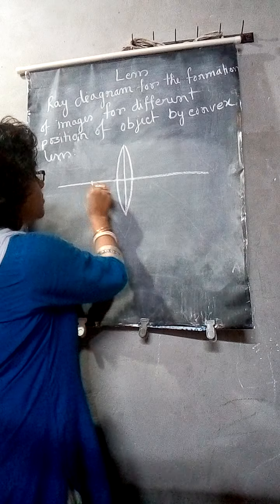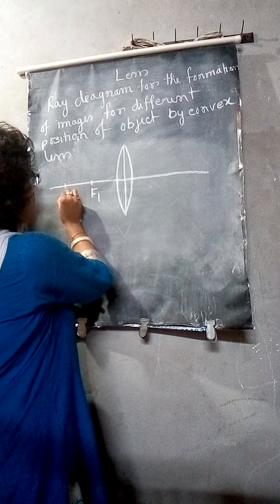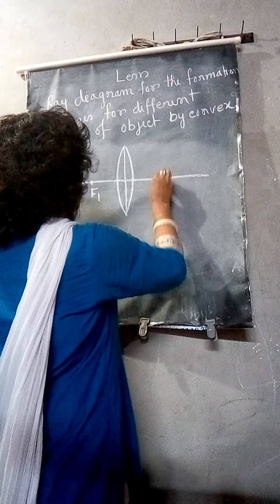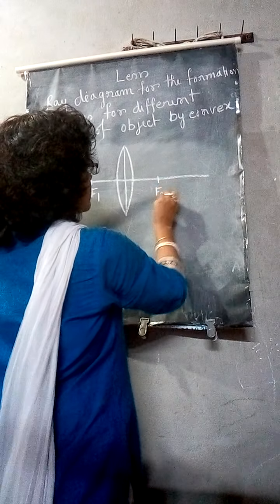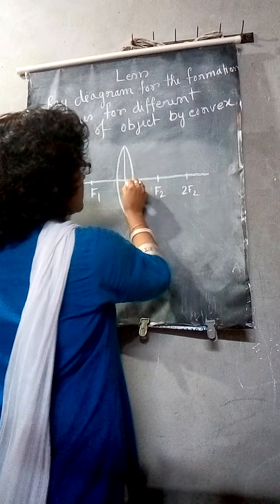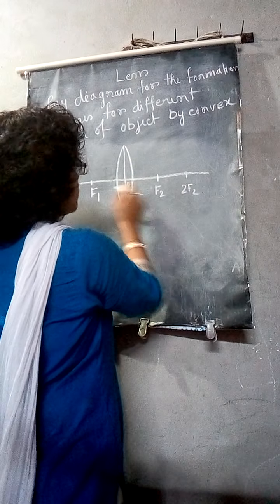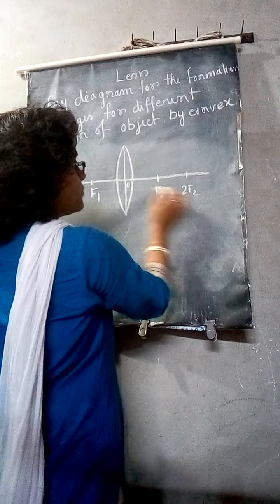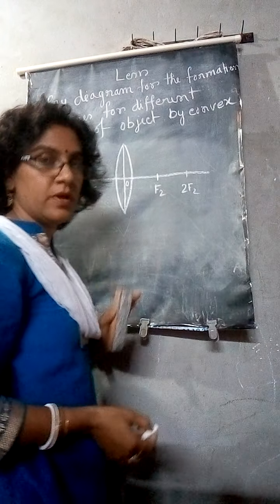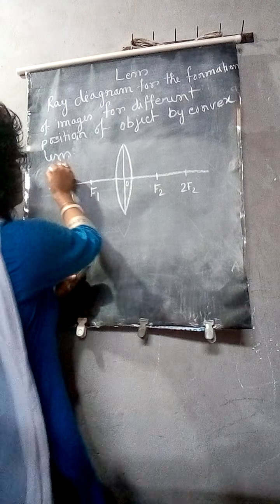Take the focus point and the optical center. The distances OF1 and OF2 should be equal.